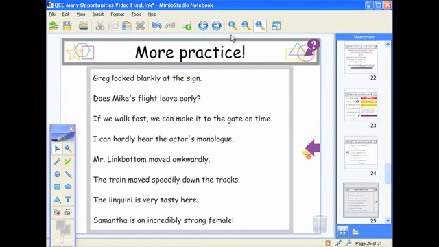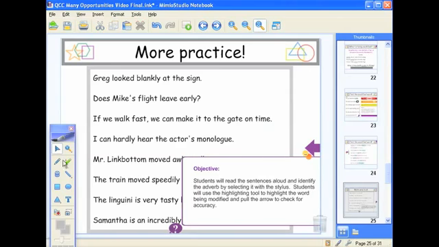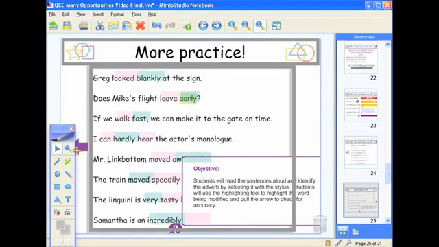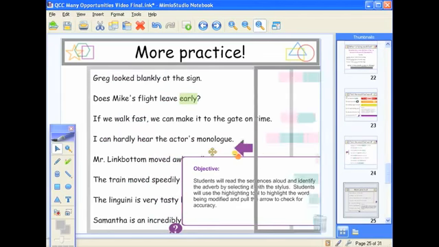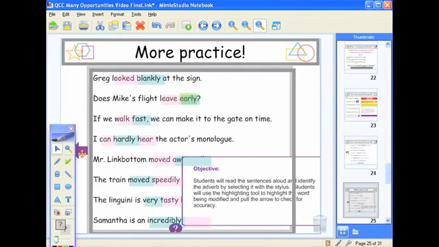More practice here, more of the same type of activity. We're going to go ahead, and now once again we have our students going over this sentence to find those particular adverbs. And then, of course, again, we can go ahead and check for understanding. So multiple opportunities for practice, as Claire had mentioned at the start of the video, and that Mimeo interactivity makes it fun. So, think about it.